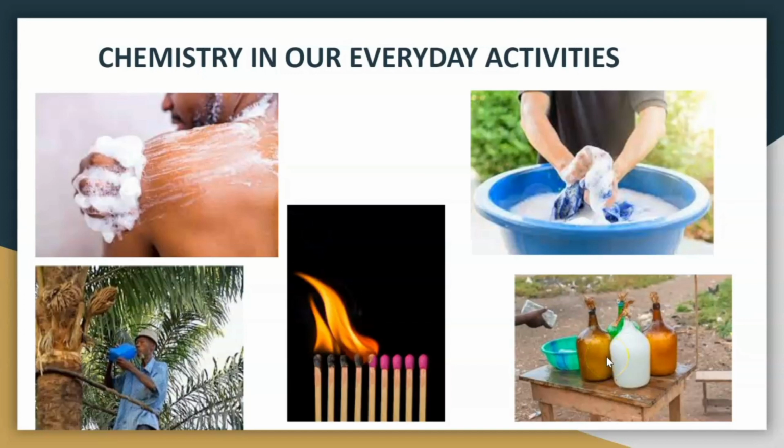And also we have palm wine. If you are used to palm wine, you know that the best time to get sweet palm wine is in the early hours of the morning. When this palm wine has been tapped, it tastes so sweet. But what happens as the palm wine is kept over time? Between morning and evening, that palm wine is not going to remain the same. That is a typical chemical reaction that has taken place. The palm wine has reacted to form what we call acid, ethanoic acid, and the characteristic of an acid is that it has a sour taste.